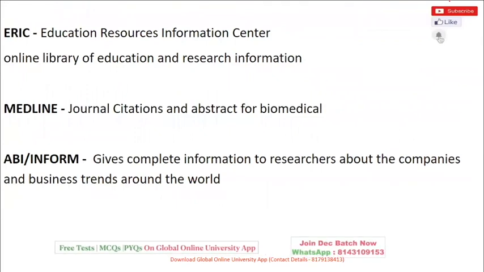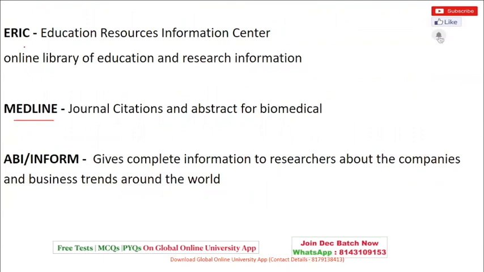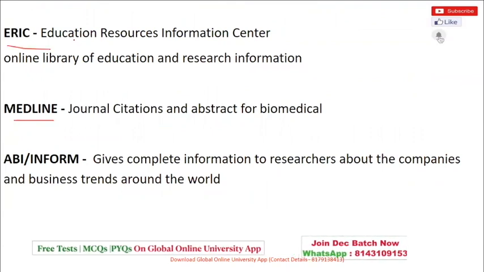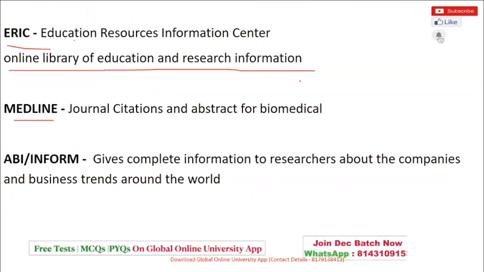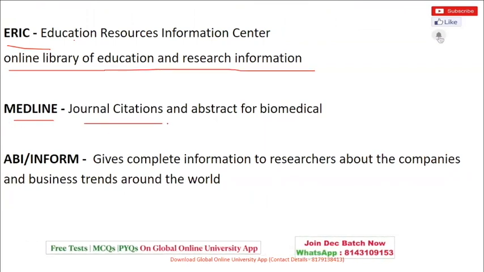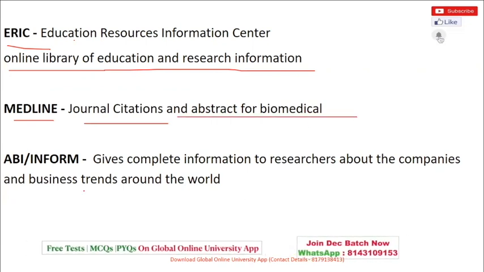Now, yes, there was one question on this in the form of ICT, that is, ERIC is nothing but Education Resource Information Center, which is an online library of education and research information. Medline is nothing but a general citations journal, with citations and abstracts for biomedical use.